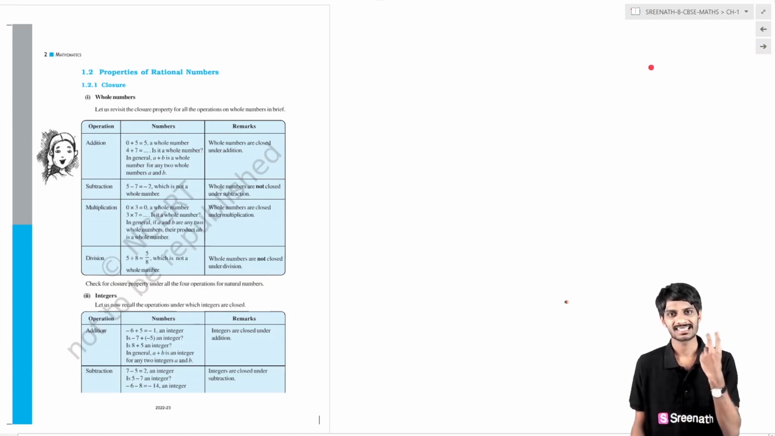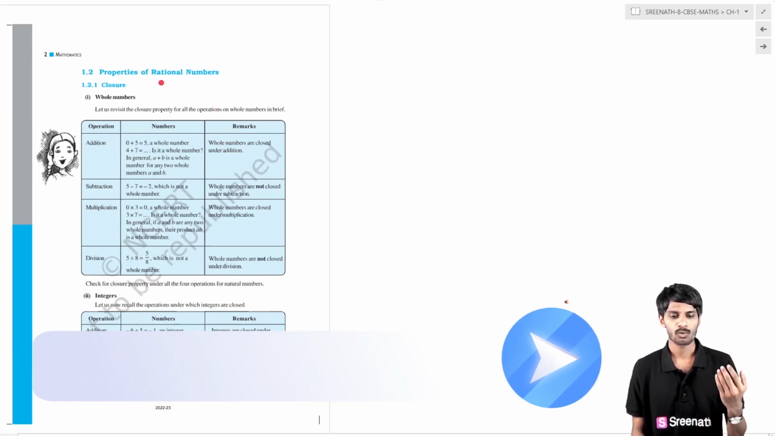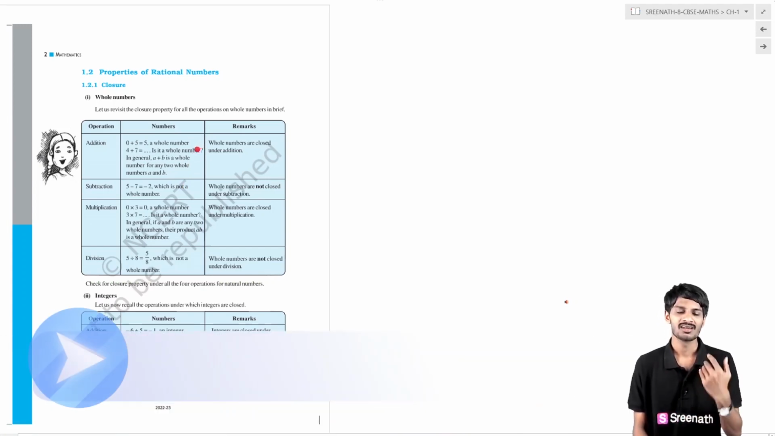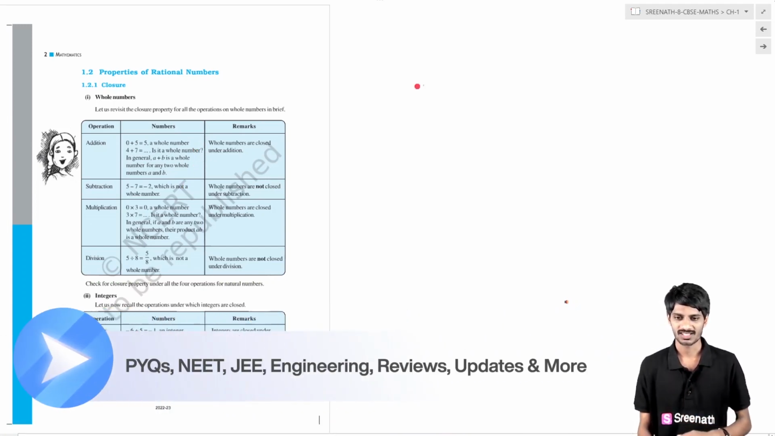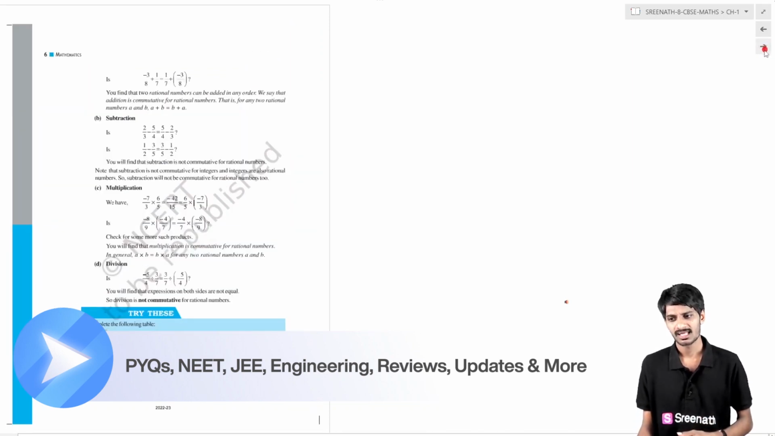The second topic is properties of rational numbers. We have studied what rational numbers are and how to add rational numbers. Now we are going to study the properties of the rational numbers, basically closure, distributive, like that. We are going to discuss all the properties under the operations of addition, subtraction, multiplication and division. That is all about the second topic.